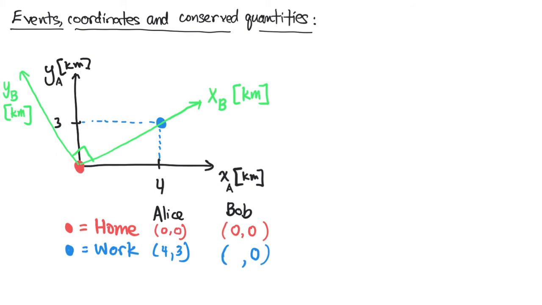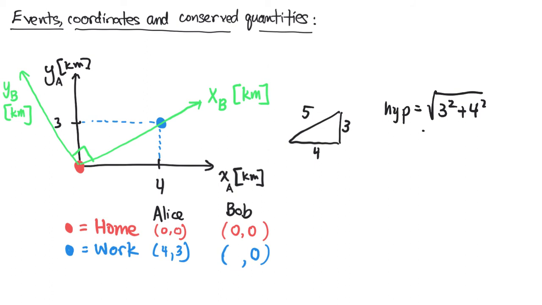Well, what is then the x-coordinate? Well, we have to do a little math to figure that out. But recall from geometry and the Pythagorean theorem that you can have a triangle, and if the lengths of the 2 sides of that triangle are 3 and 4, then the hypotenuse will have a length of 5, a 3, 4, 5 triangle. And if you like, you can remember that the hypotenuse length is equal to the square root of the sum of the squares of the other 2 sides, in this case 3 and 4. So we'll have the square root of 9 plus 16, or the square root of 25, which is 5.